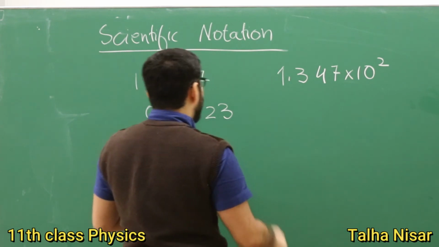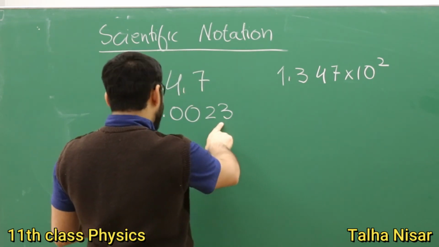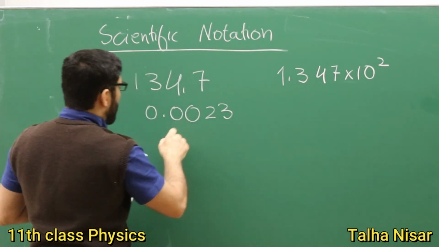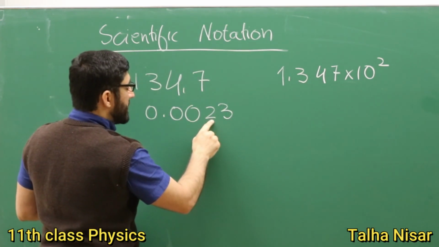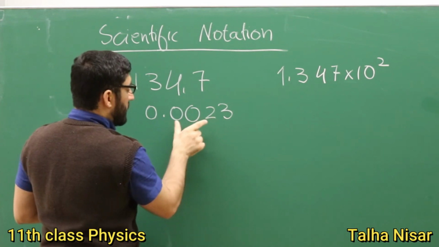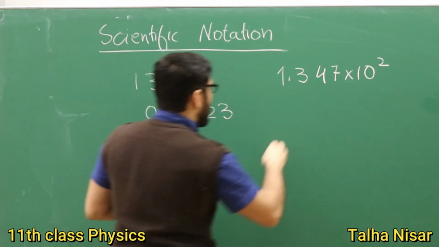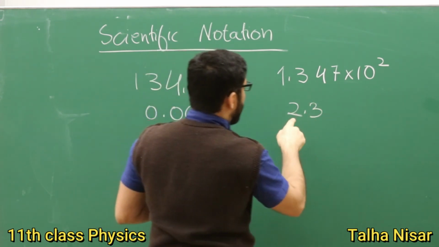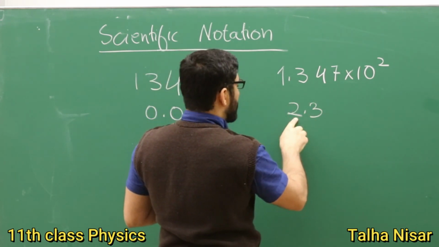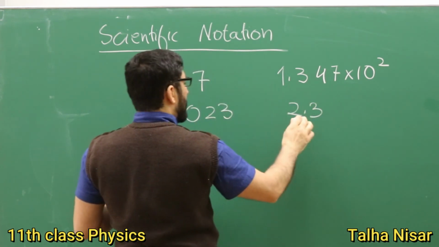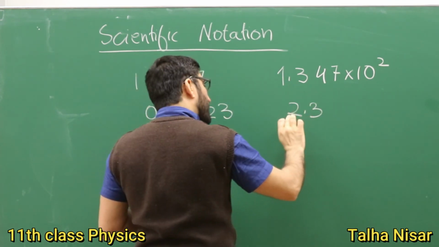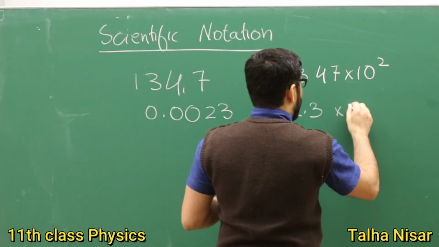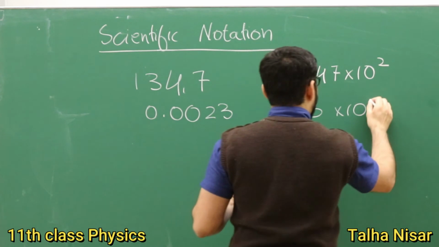If we want to write it in the scientific way, we leave only one digit before the point, which is 2, so 2.3, and then we write 10 raised to the power -3.